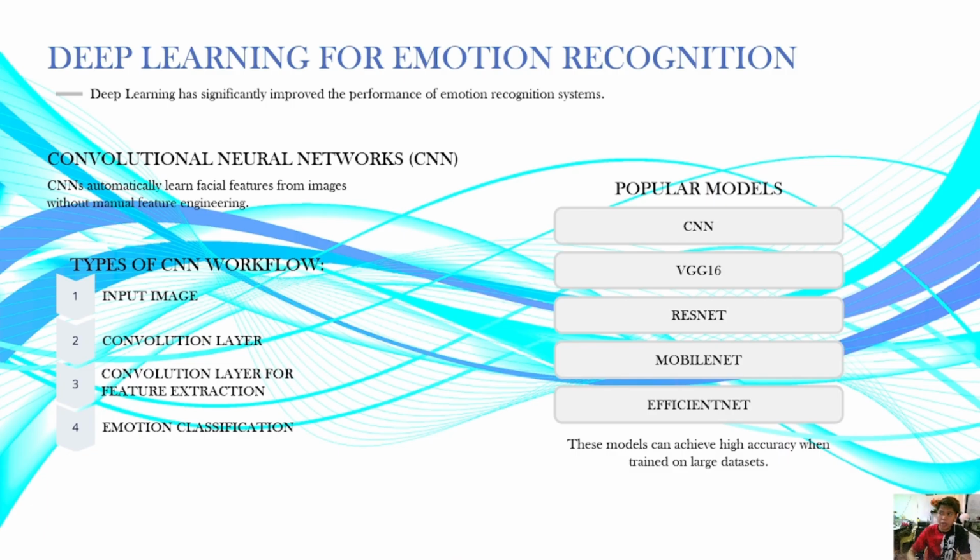So there are types of CNN workflow. It is categorized into four. The first one here is the input image, then the convolutional layer for feature extraction, and then the emotion classification.